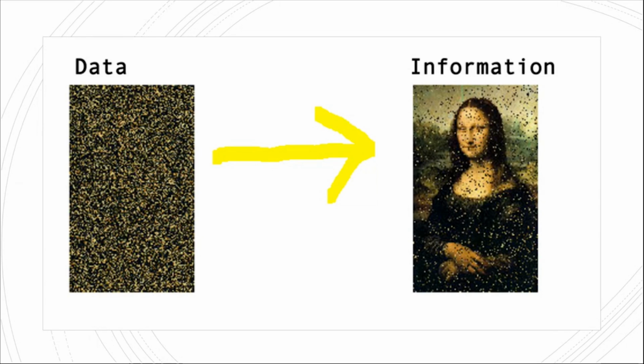Data, as said, is in a raw form, whereas information is a cleansed form. Whatever details you fill in the registration form, that is data, whatever you give. But when it comes to our backend, it will be stored in the format of an Excel sheet, which is information. Your data can be numeric, integers or float values, or images or text. Generally, numbers, text, and images are the three types of data.